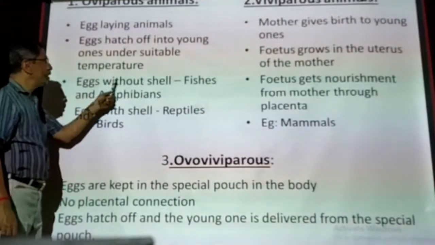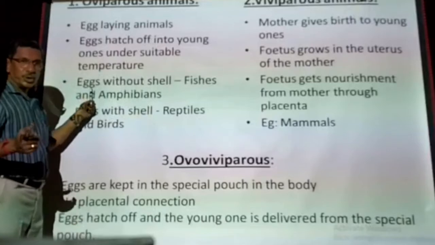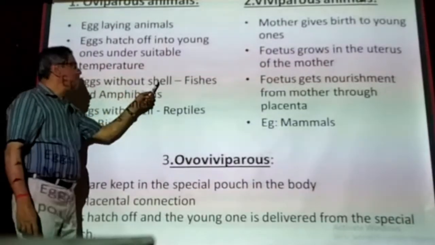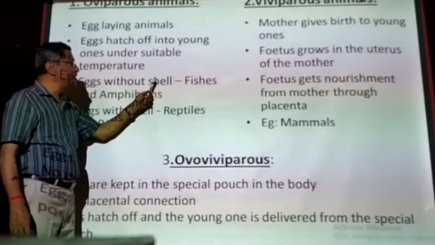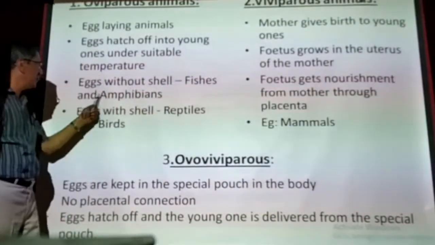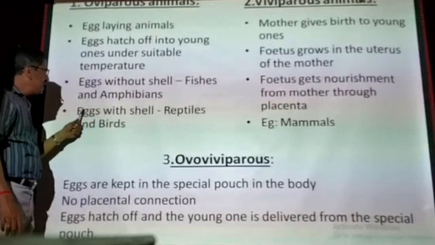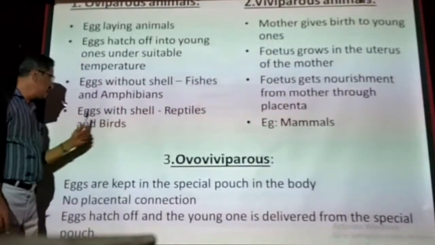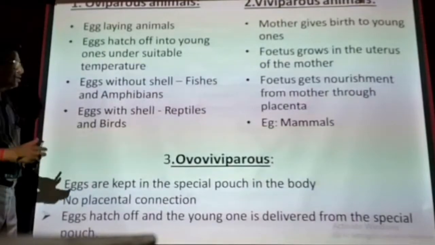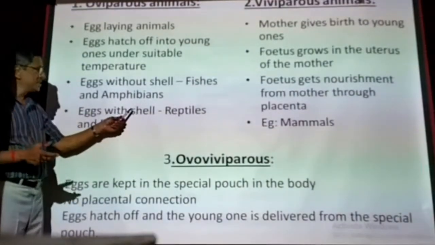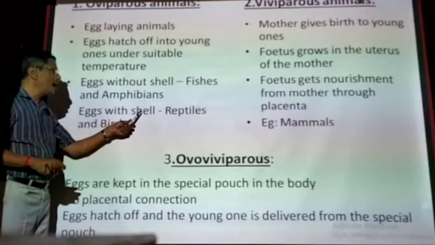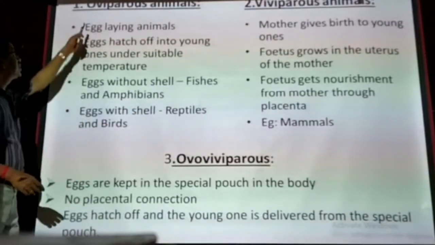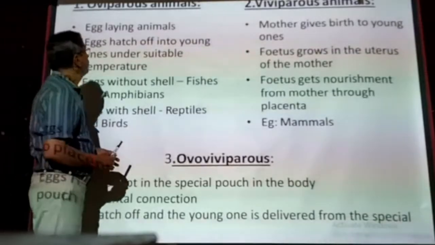The eggs without shell: I already told you the eggs are laid in the surrounding, that is in water, but they do not have any outer protective shell. A hard shell will not be present. Examples: fishes and amphibians. Then eggs with shell: reptiles and birds. The eggs are laid in the nest, but they are well protected by a hard shell. These are all the characteristic features of oviparous animals.